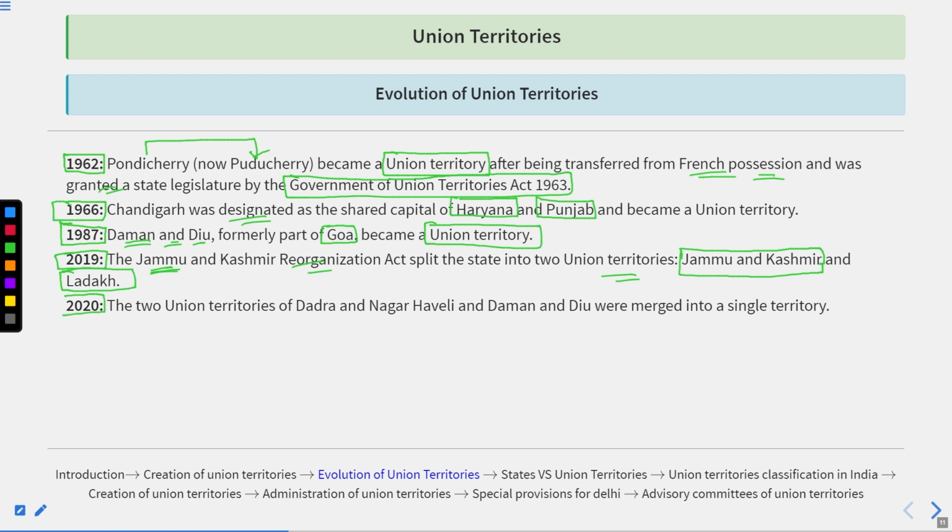Thereafter, in 2020, the two union territories of Dadra and Nagar Haveli and Daman and Diu got merged into a single territory. So Daman and Diu was separate from Goa, and Dadra and Nagar Haveli previously existed as separate union territories, but later on got merged with each other. All right, so remember this division.